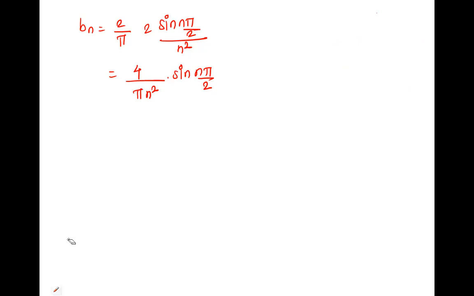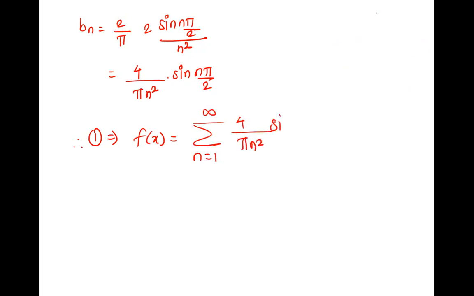So therefore, f of x is equal to summation Bn, that is 4 upon pi, into sine n x, which is the required half range Fourier sine series. But I guess there is a deduction, right? And the deduction is open, so we have to open the summation up.